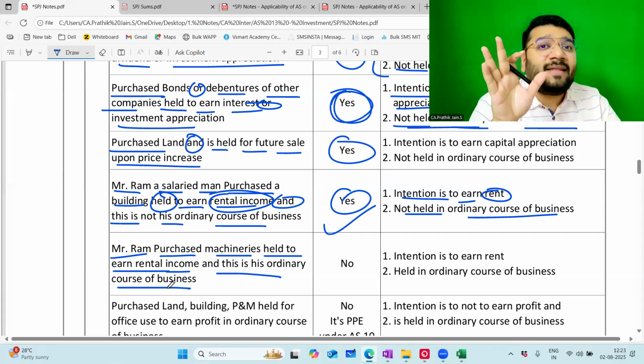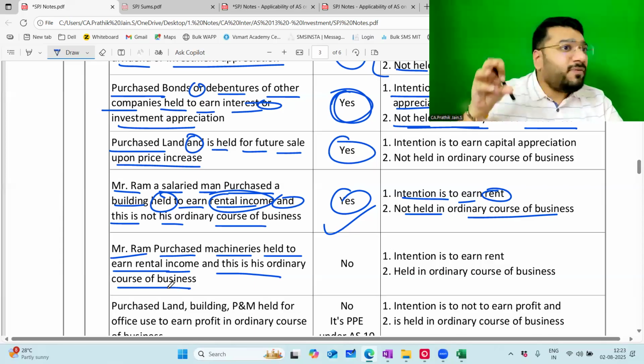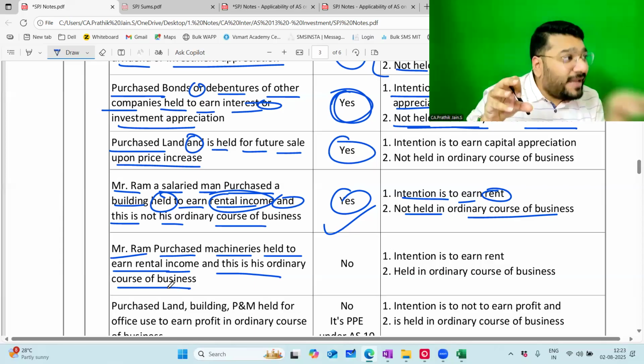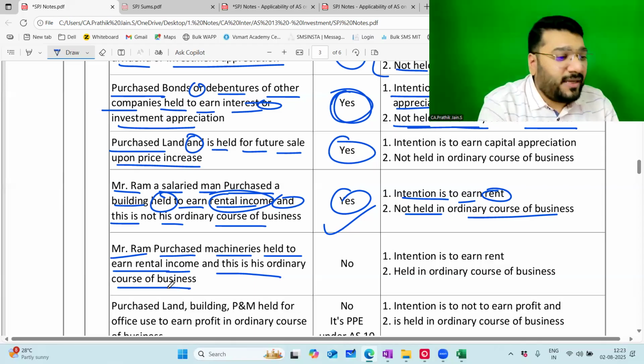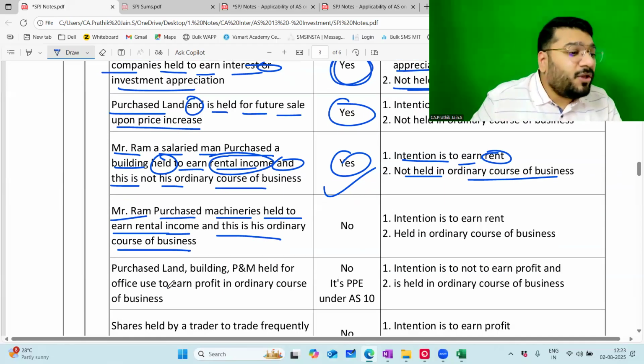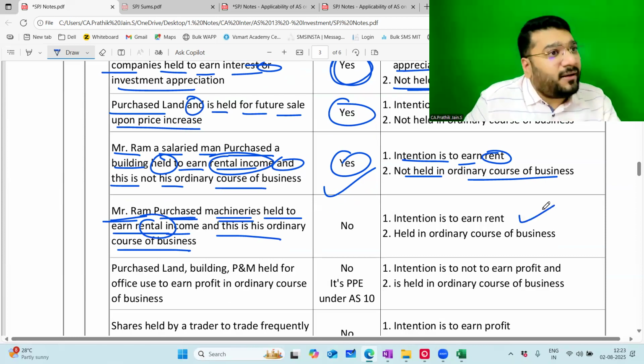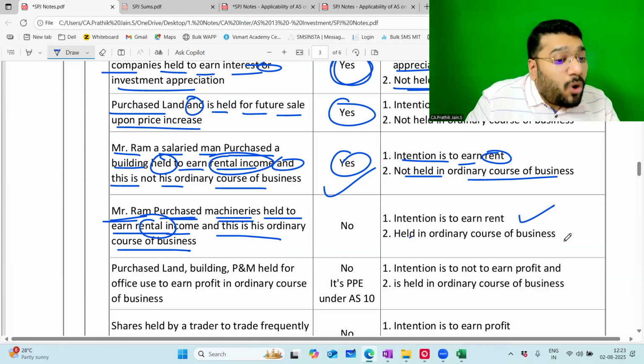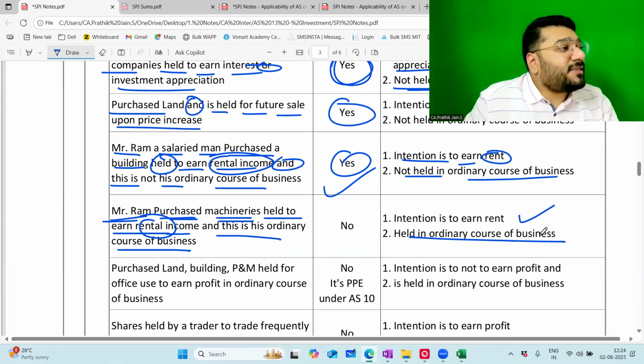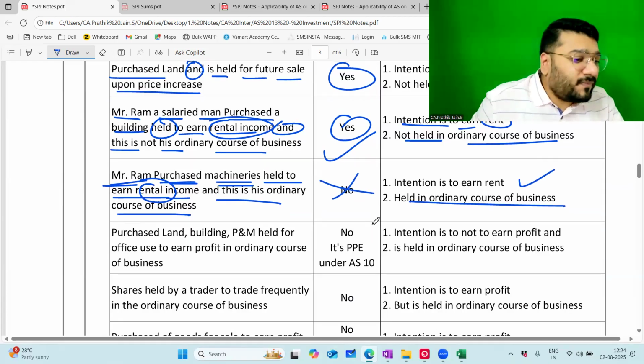So this standard is telling that the solution that I'm going to give to the problem is for this asset. Like that, they are clarifying it through these examples. So Ram is purchasing the machineries to earn income. So the intention is to earn rent, but he is doing this in the ordinary course of business. So as per AS 13, this is not your investment. Okay?